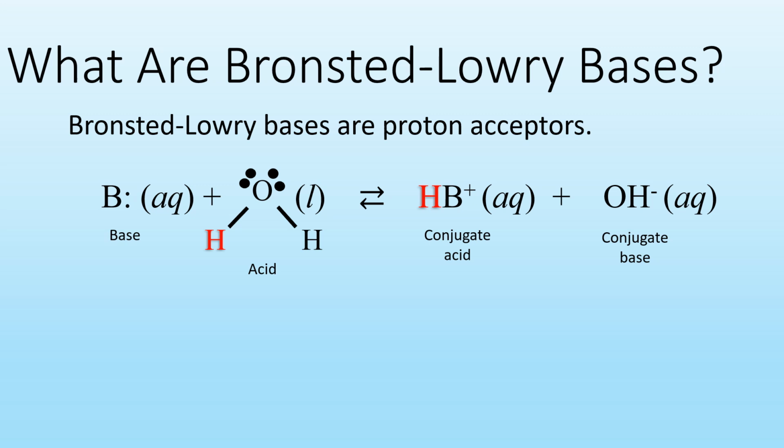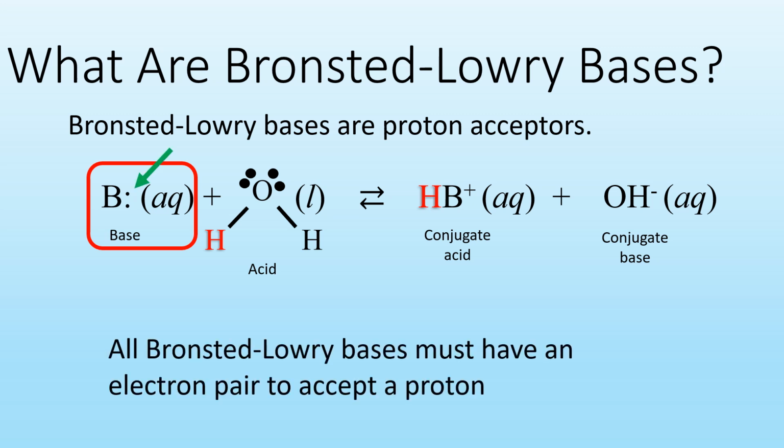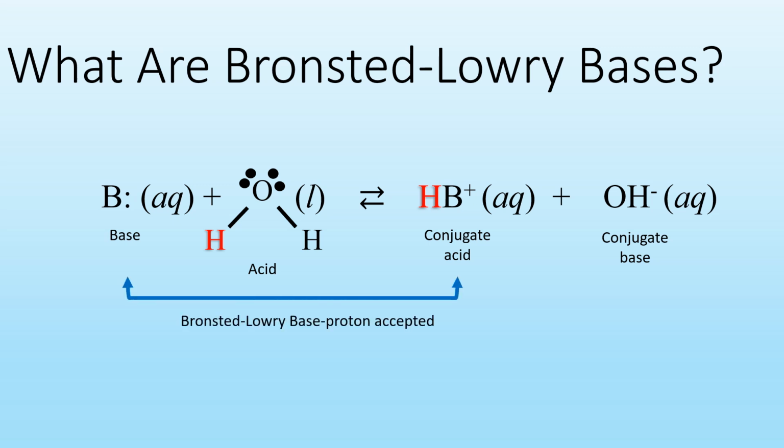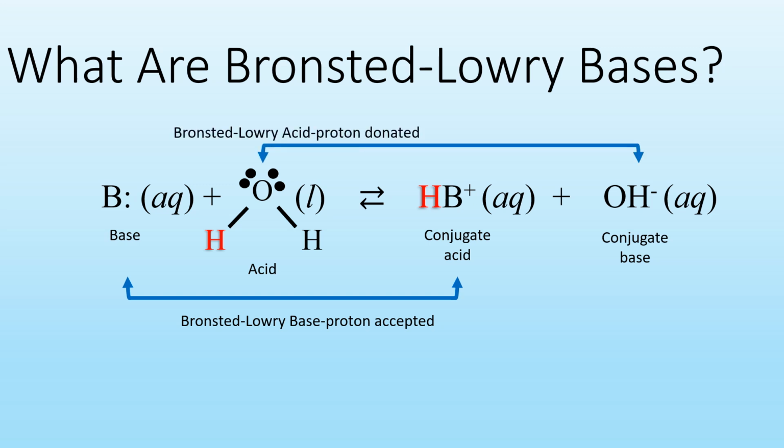In this example, the base is labeled B, and I'm showing the electron pair, because all Bronsted-Lowry bases must have an electron pair to accept a proton. In this example, the Bronsted-Lowry base accepts a proton to become a conjugate acid, while the Bronsted-Lowry acid donates a proton to become a conjugate base.